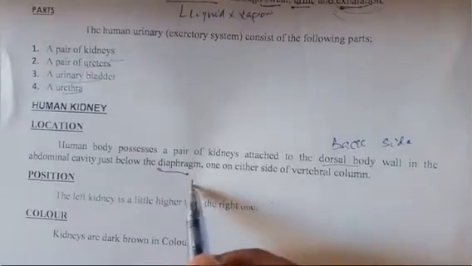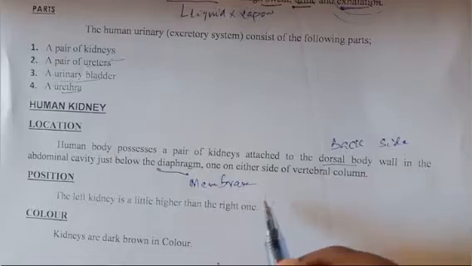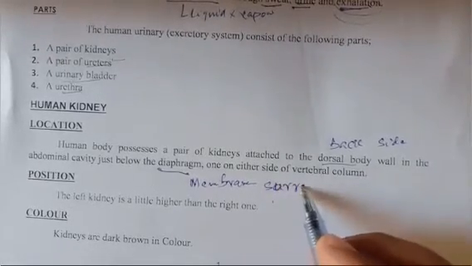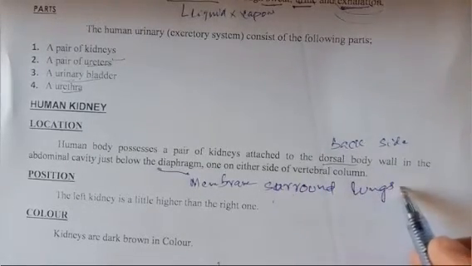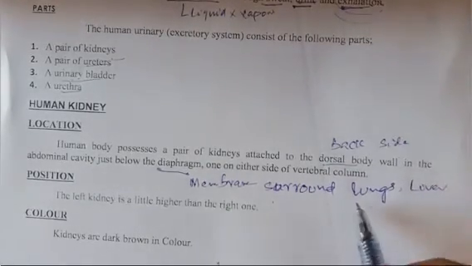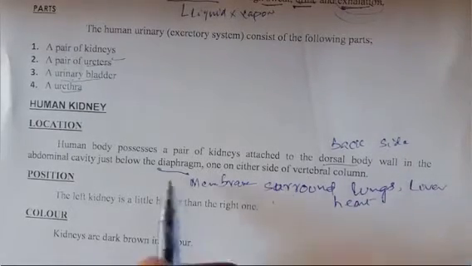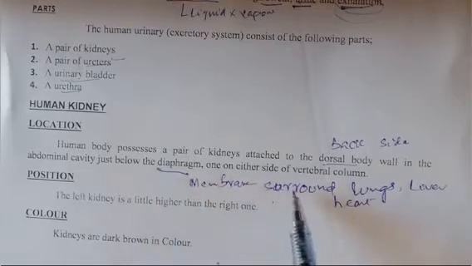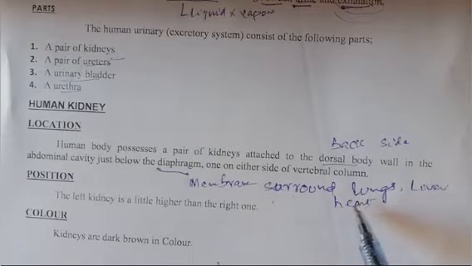The diaphragm is the muscular membrane that surrounds the lungs, liver, and heart. So the diaphragm is the muscular membrane which forms the whole chest cavity and surrounds the organs present in the chest cavity, for example, the liver, the heart, the lungs, etc.